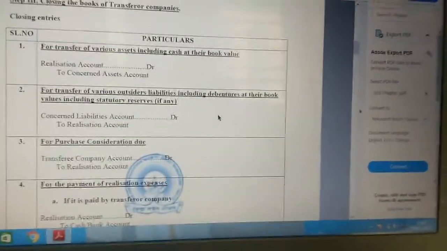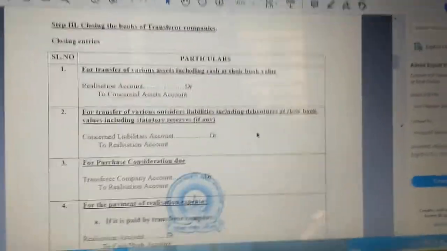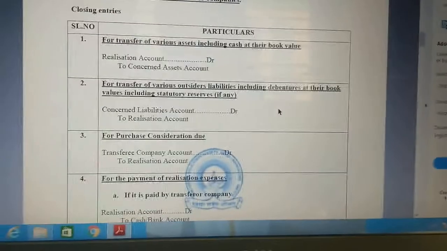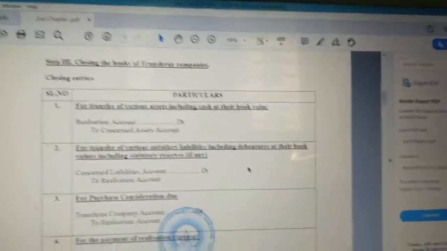Step number 2 is discharge of purchase consideration. Now, what do you mean by discharge of purchase consideration? In what manner are they giving? Either they are giving in the form of cash, or they are giving in the form of preference shares or equity shares. That is discharge of purchase consideration.